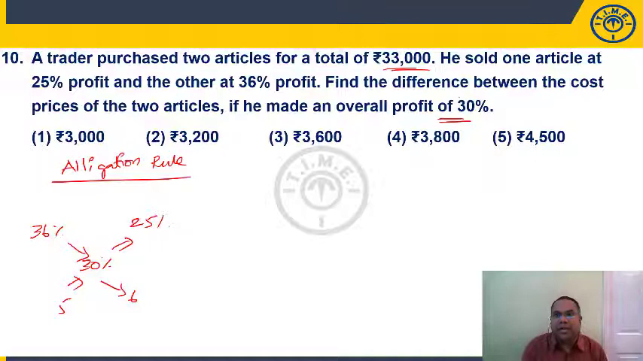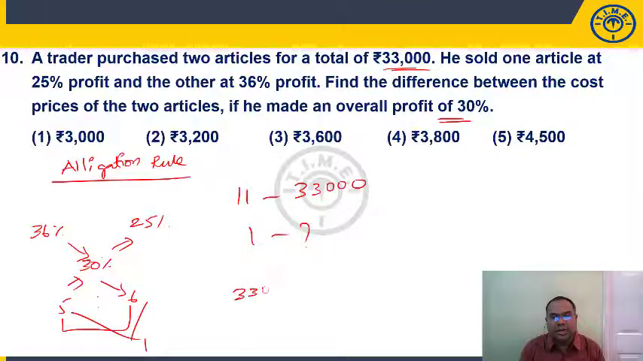The difference between cost price of these 2 articles. Now, these 2 are in the ratio of 5:6, right? So total cost price is 11 parts is equal to 33,000. Difference between these 2 is 1 part. 1 part how much? 33,000 by 11, we'll get 3,000 as the difference. 3,000 is present in choice 1.